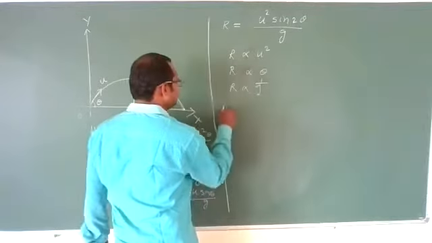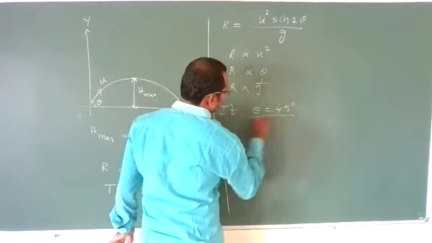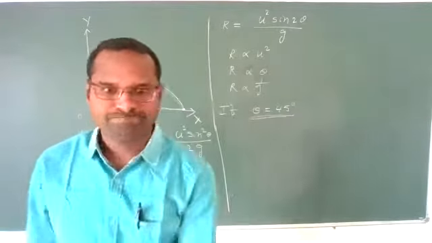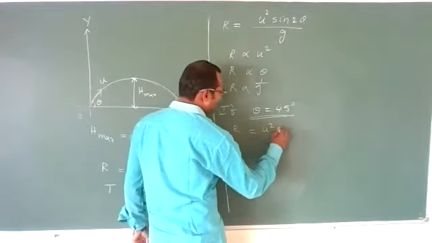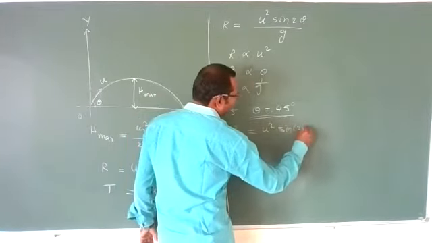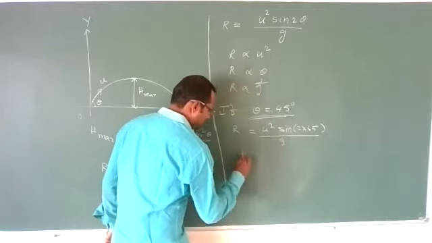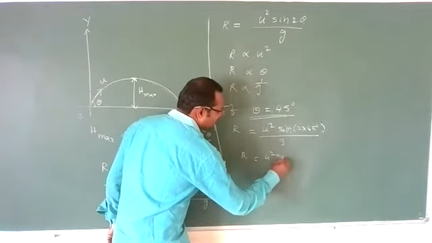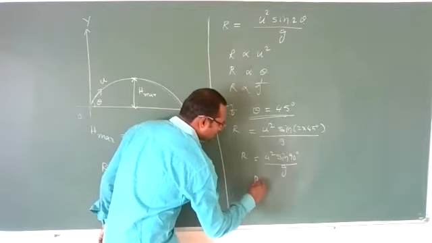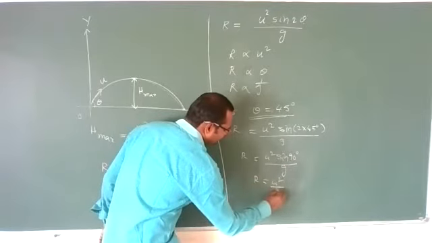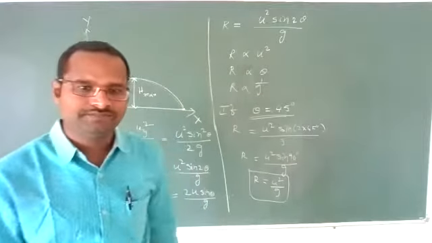Now don't take 90 degrees. Someone take theta equal to 45 degrees. What will happen to the range value? Range will become u square sine of 2 times 45 degrees by g. So range will become u square sine 90 degrees by g. We know sine 90 is 1. So range will become u square by g. This will be the maximum range.